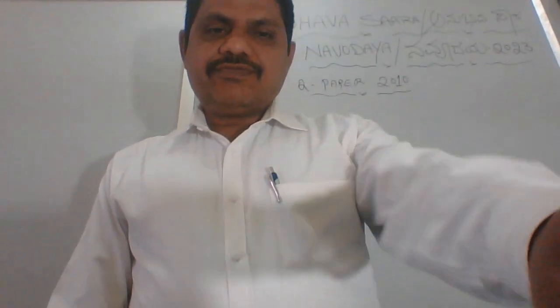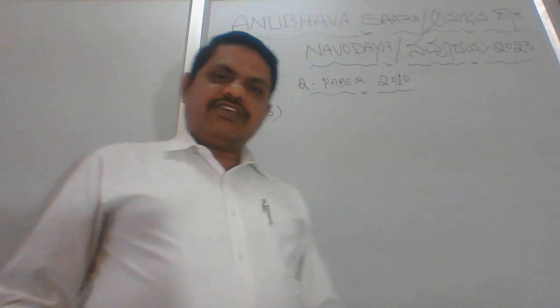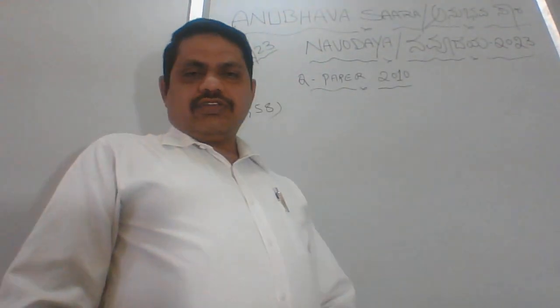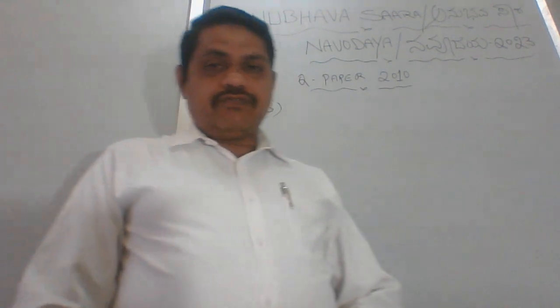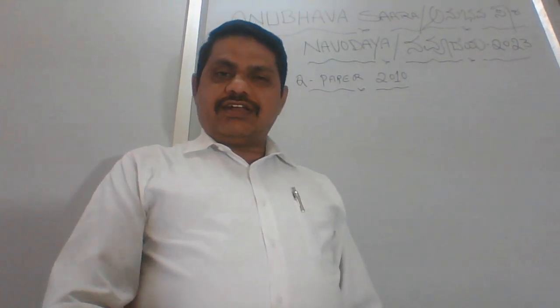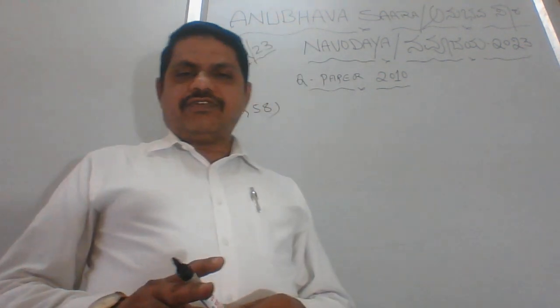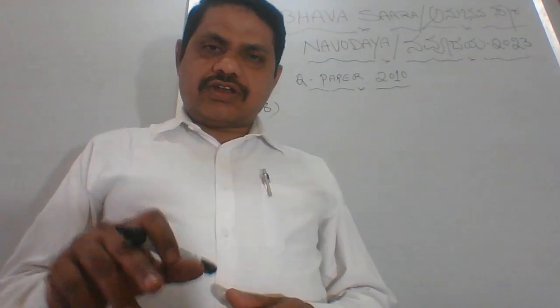I hope everybody is aware of why I am doing this class. Clear? I'll take you through one by one. The question is related to profit and loss. This is a different type of profit and loss. We may have learned profit and loss earlier, but this question is not related to that.